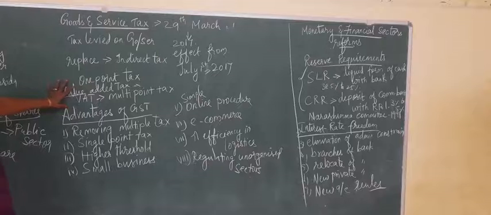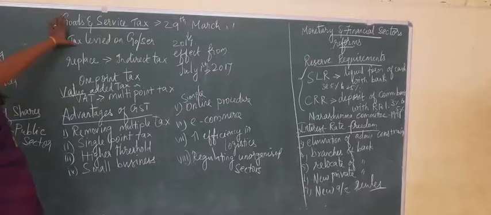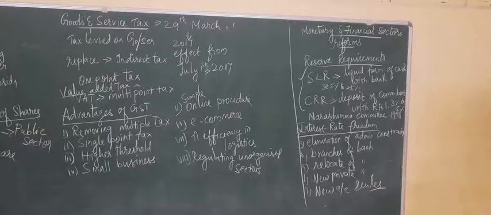So, to remove all these things, GST was introduced in the year 2017. And it is called a one-point tax or single tax. The main objective, the main aim for implementing this tax system is one nation, one market, one tax.